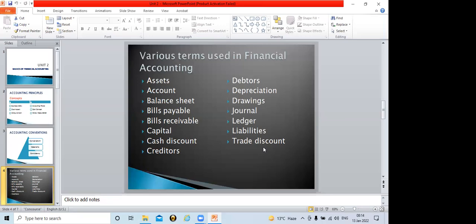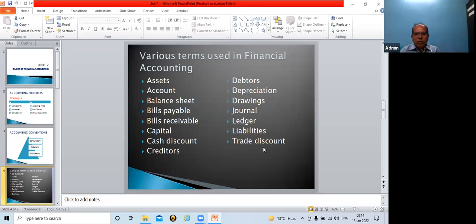From manufacturer or wholesaler to retailer. Yes, it is the facility between wholesaler and retailer. Very correct. And let me tell you, it is not recorded in the books of the retailer, because it is the margin which is offered from the wholesaler to the retailer. That is why it is not recorded in the books of the retailer.